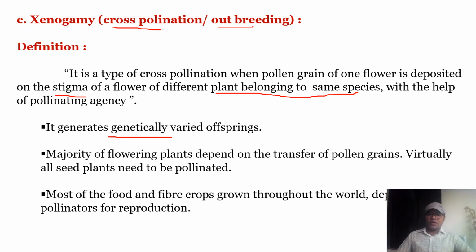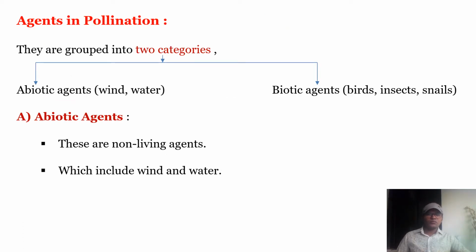Majority of flowering plants depend on transfer of pollen grains. That's why virtually all seeds need pollination. Most of the food and fiber crops grown throughout the world depend upon pollinators. So to carry pollen grains from the anther to the stigma, it requires a pollinating agent. Already I have told you.